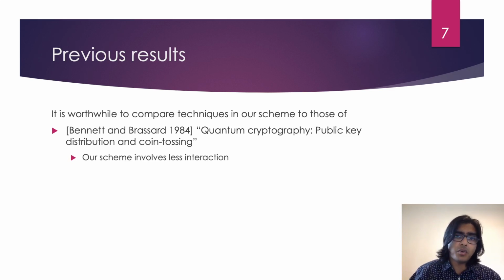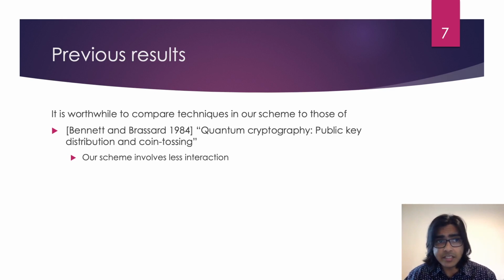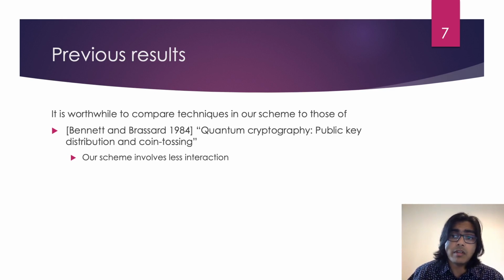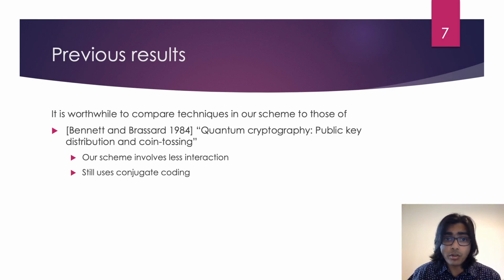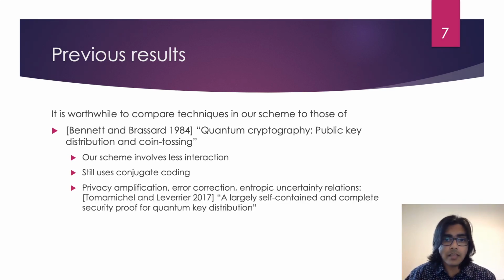As pertains to the interaction model, certified deletion is almost non-interactive, while QKD involves multiple rounds of interaction between Alice and Bob. Nonetheless, our work involves conjugate coding, just like BB84, and the privacy amplification, error correction, and entropic uncertainty relations we use are similar to those discussed in Tomamichel and Leverrier's treatment of BB84.